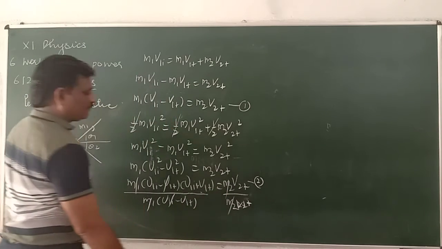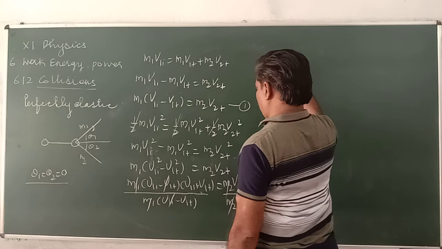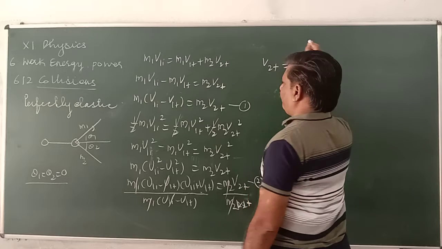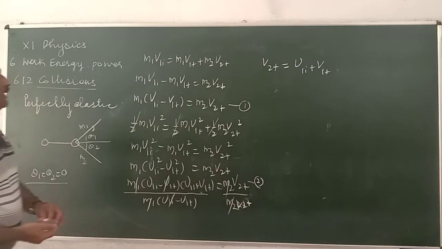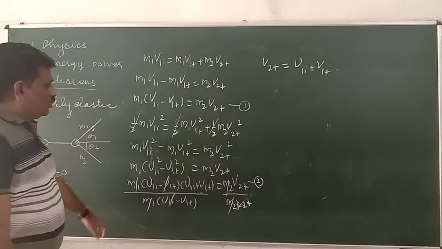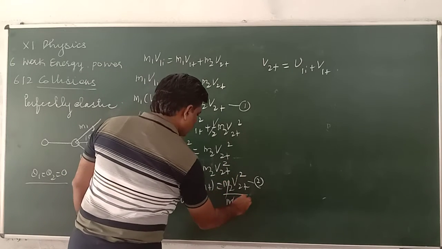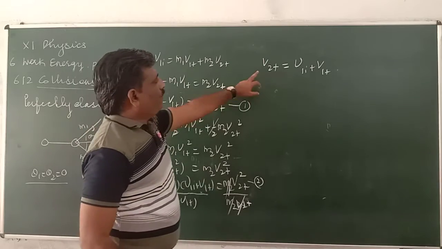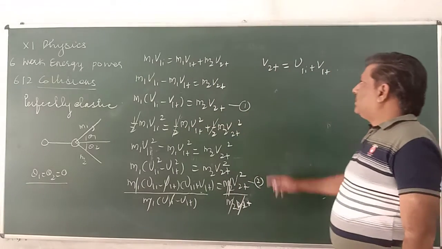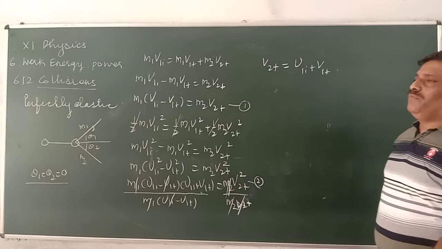So V2F is equal to V1I plus V1F. This is the derivation: V2F is equal to V1I plus V1F.